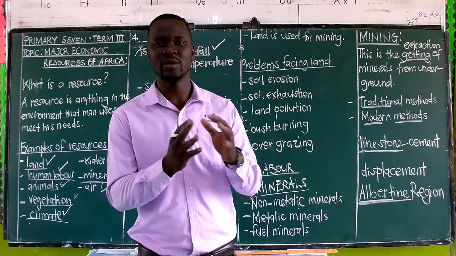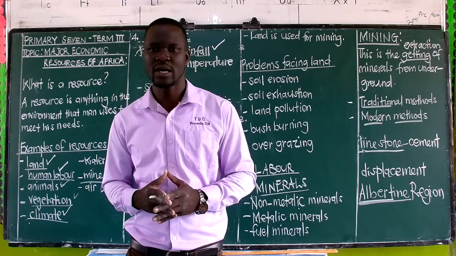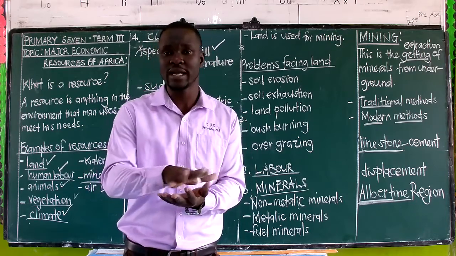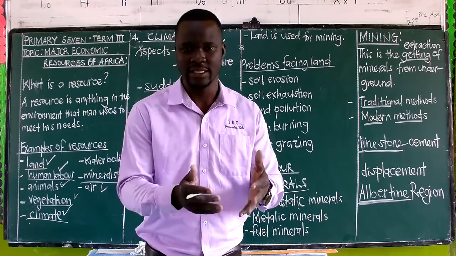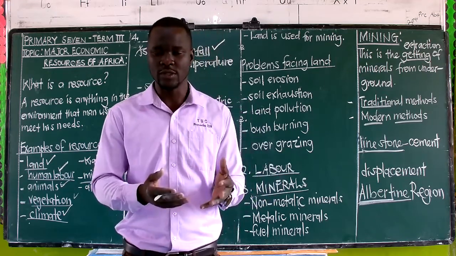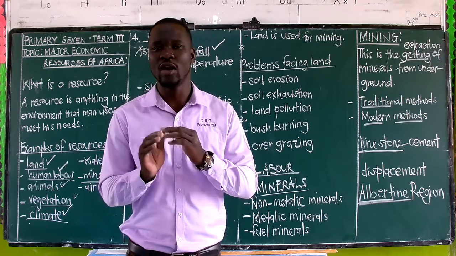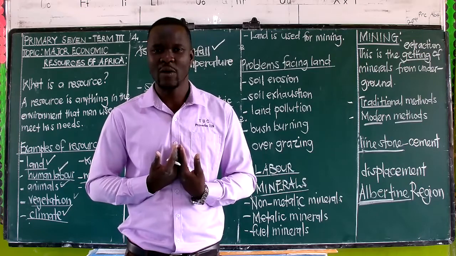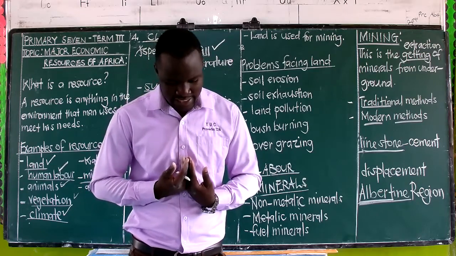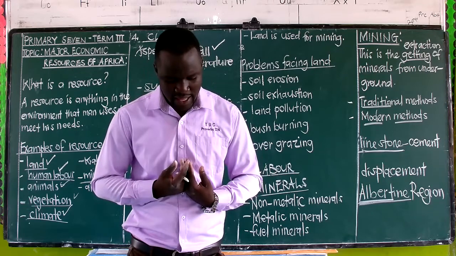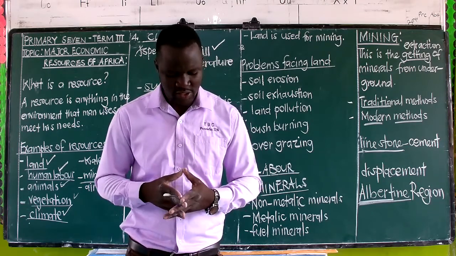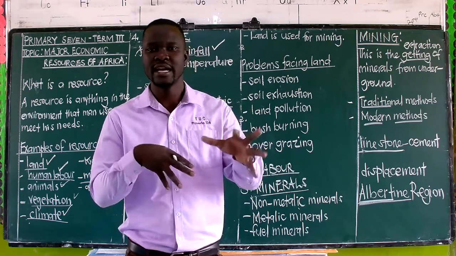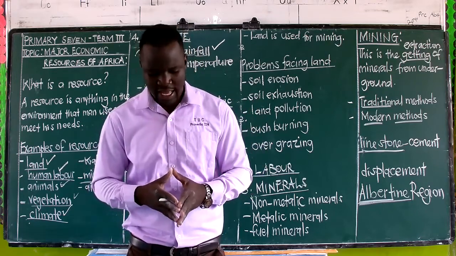And all these are the importance of that vegetation to us. This vegetation acts as a habitat for these wild animals that we can go and hunt for food. So those ones are all the ways we can use vegetation to satisfy our needs. And from that, we shall be having the resource distribution, whereby we are looking at how resources are spread in the different parts of an area.